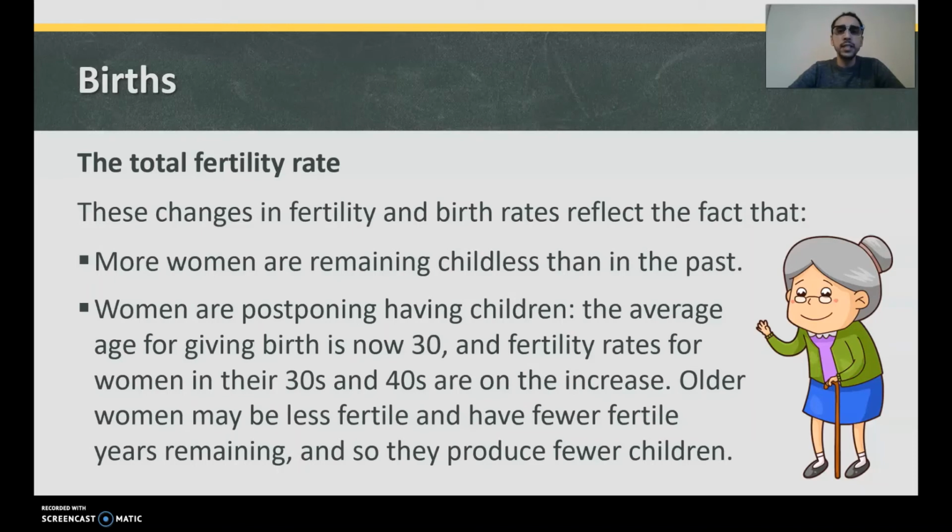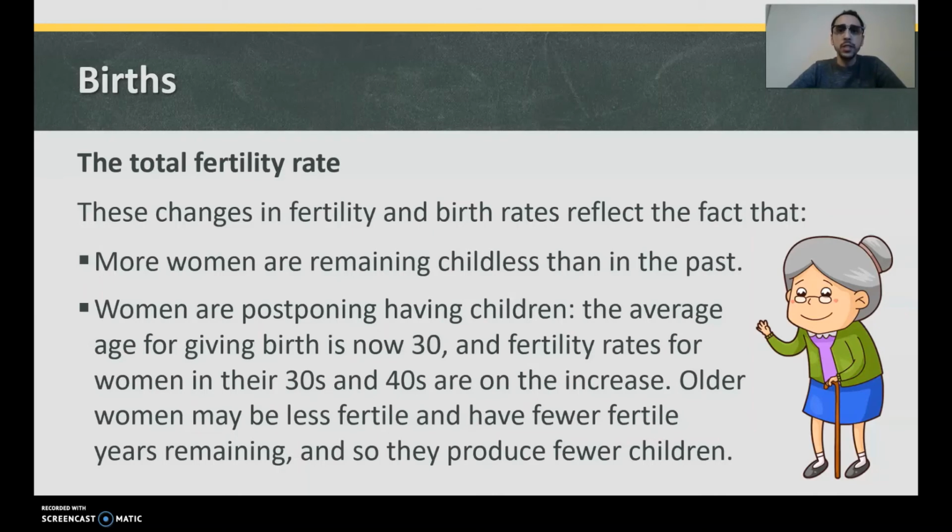These changes in fertility and birth rates reflect the fact that 1, more women are remaining childless than in the past, right? A lot more women are not having children, right? It's less of a social faux pas to say, you know, it's a lot more normal for a woman not to have children or to have maybe 1 child, whereas it was a lot more normal before to have loads of kids. And 2, women are postponing having children. The average age for giving birth is now 30, and fertility rates for women in their 30s and 40s are now on the increase. Older women may be less fertile and have fewer fertile years remaining, and so they produce fewer children. So there you go.